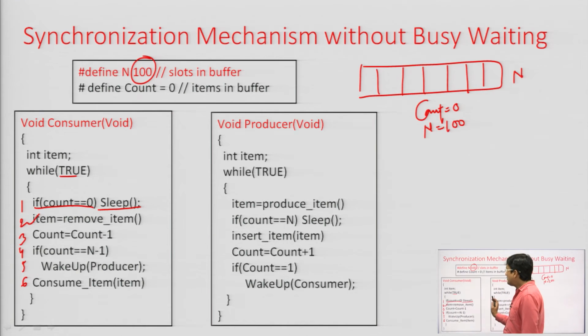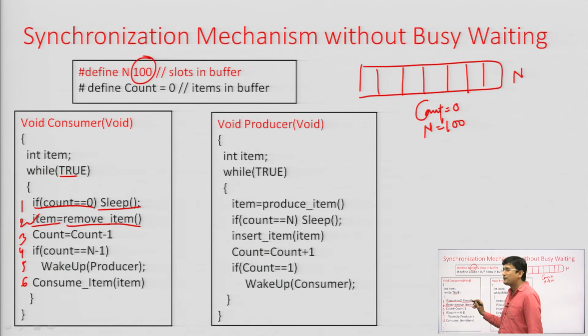Statement number 1 says that we will check the condition, the number of elements in the buffer. So, if this is 0, the consumer process will go to sleep. But if the statement number 1 is not true, we will go to the statement number 2. This is like we are removing an item from the buffer and putting it there in the item. This is something like we are accessing the queue. So, this is the dequeue operation in the queue, deletion of an item from the queue.